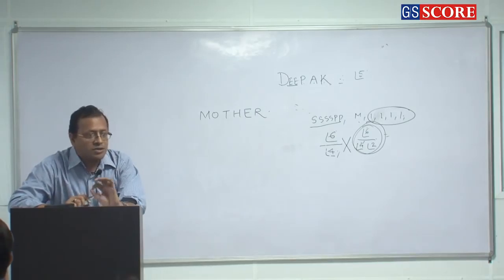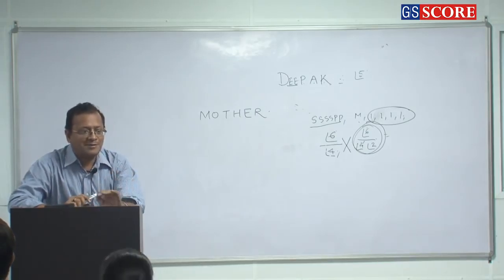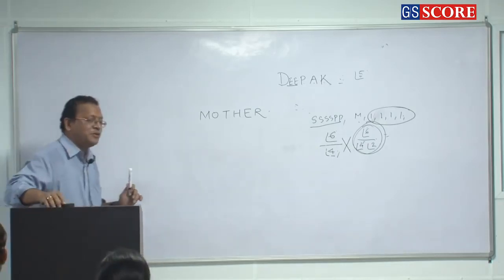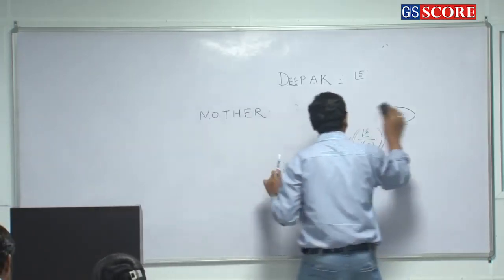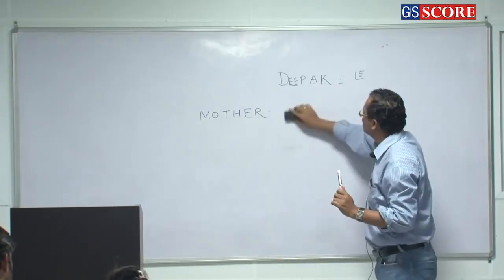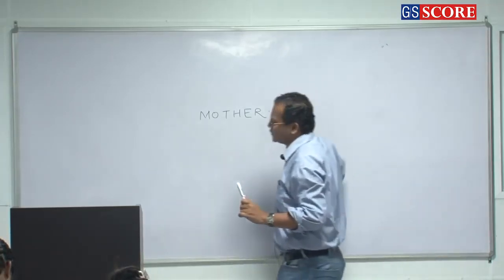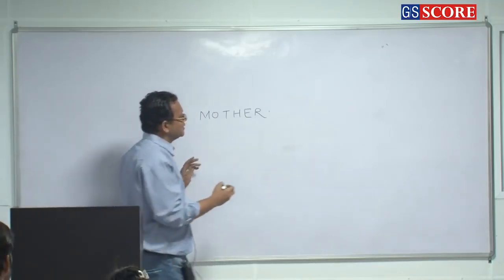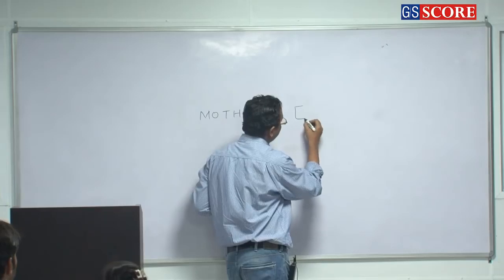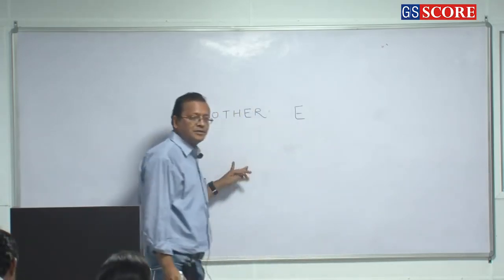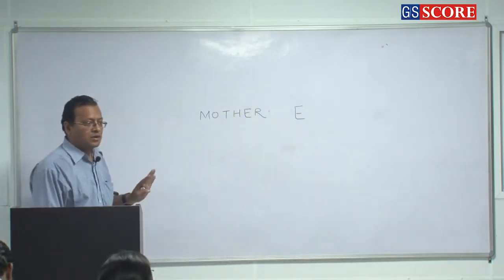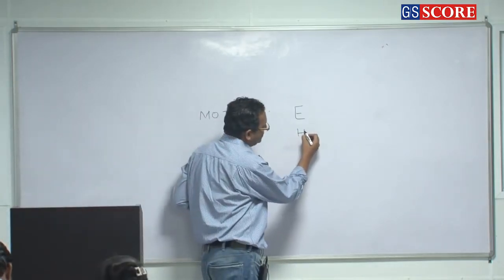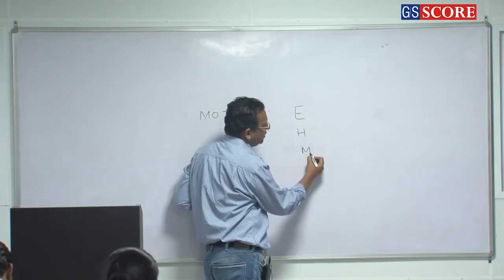So how will you start it? First of all... Beautiful, very good, very good. So the approach is right. Now the execution, the final outcome. So what will you do first? You will fix E. So then you will fix what? H. Then you will fix what?